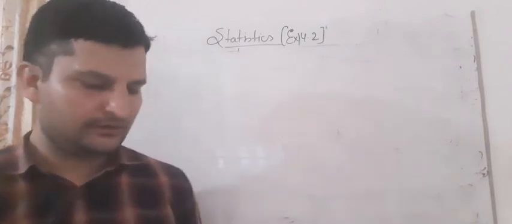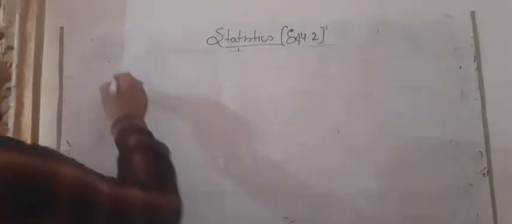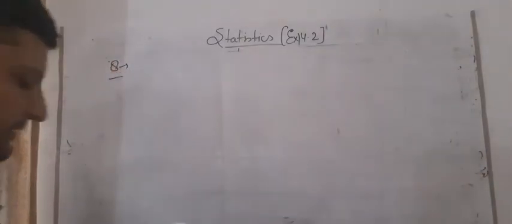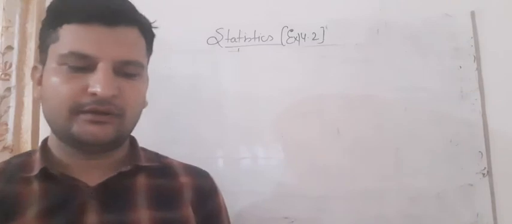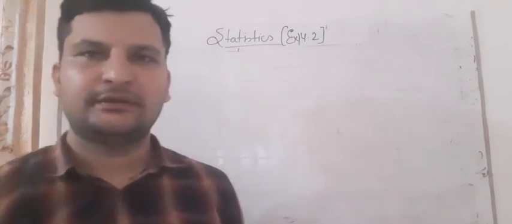Now students, we are doing question number 8. Question number 8 is like this. It is given that 30 children were asked about the number of hours they watched a TV program in the previous week. The results were found as follows. It is given in the tabular form.